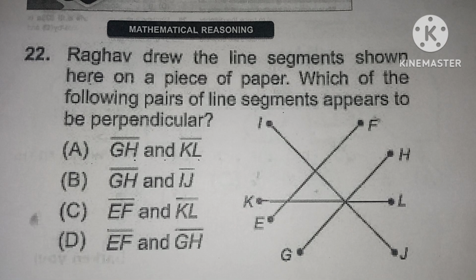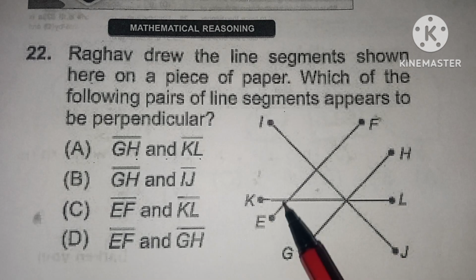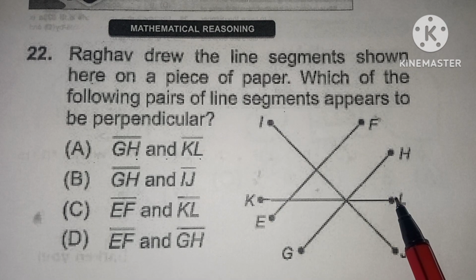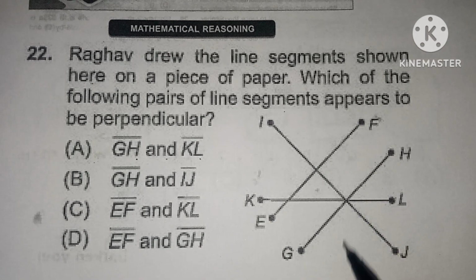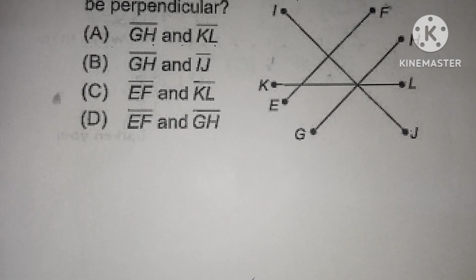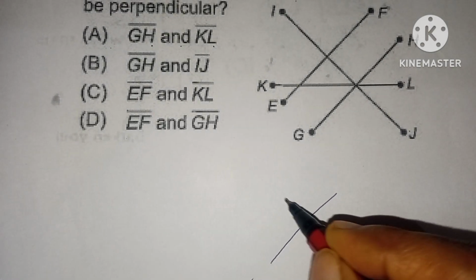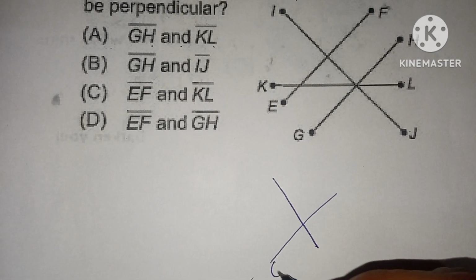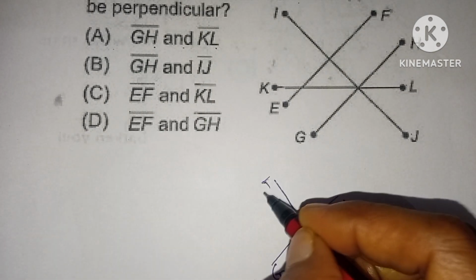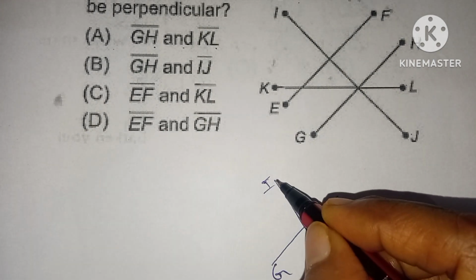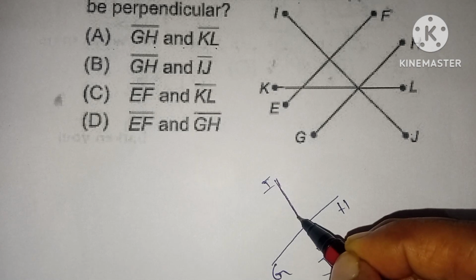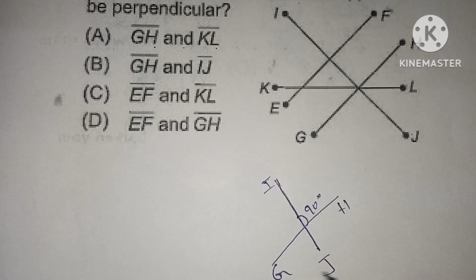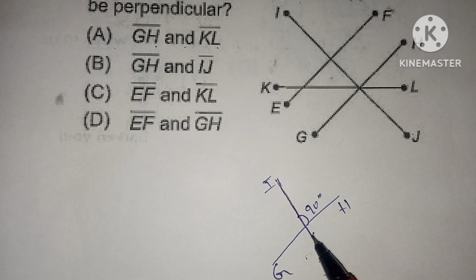So GH and KL are not perpendicular. GH and IJ. This is perpendicular, which makes an angle of 90 degrees. So this is the correct statement.